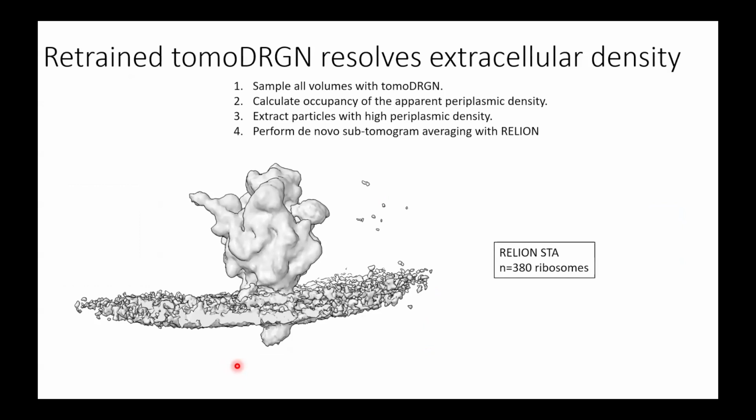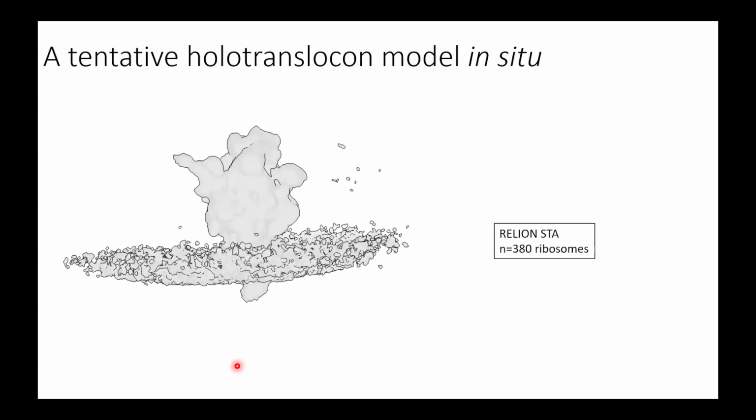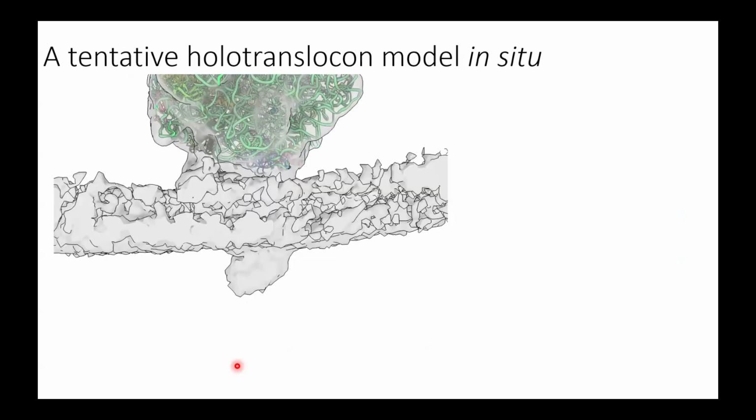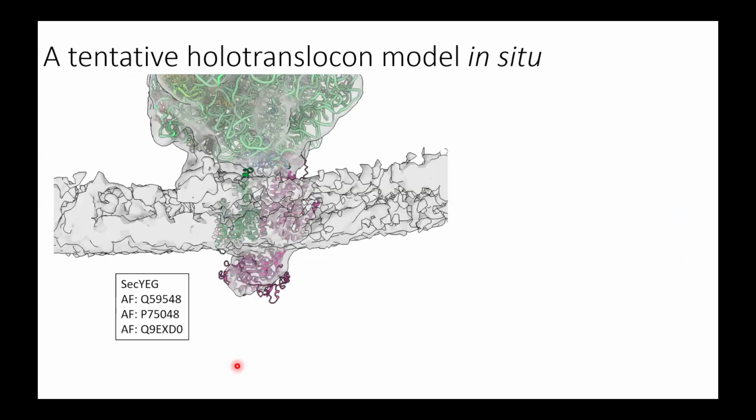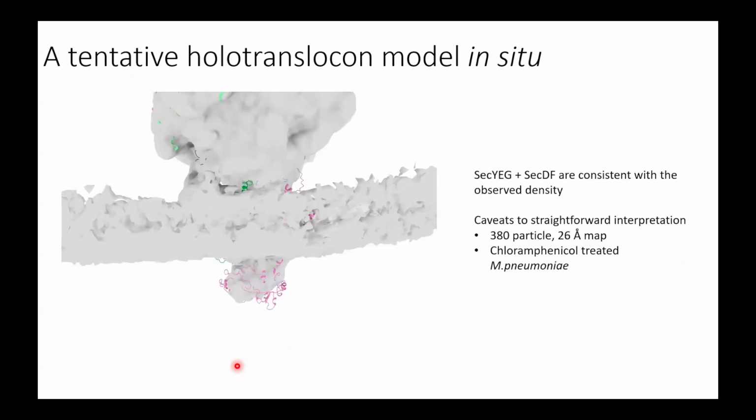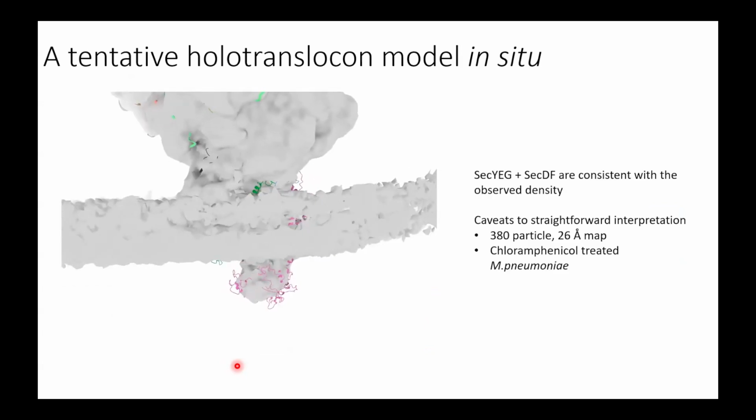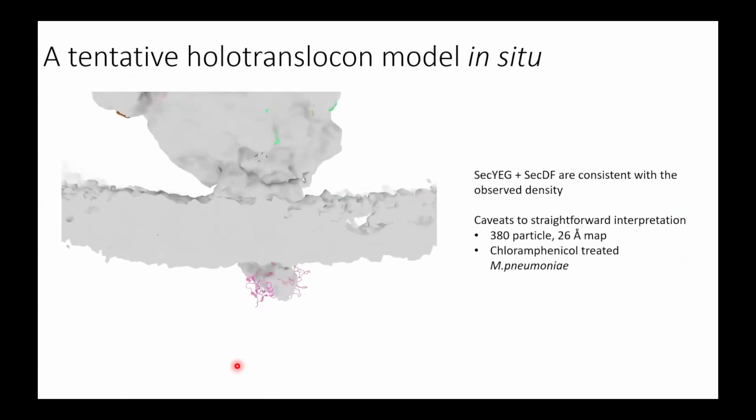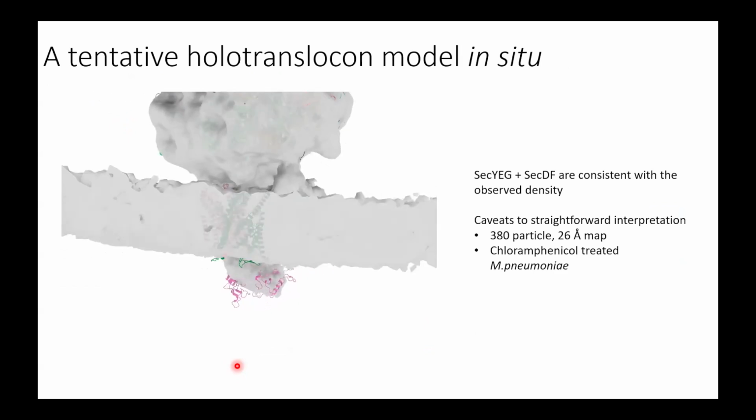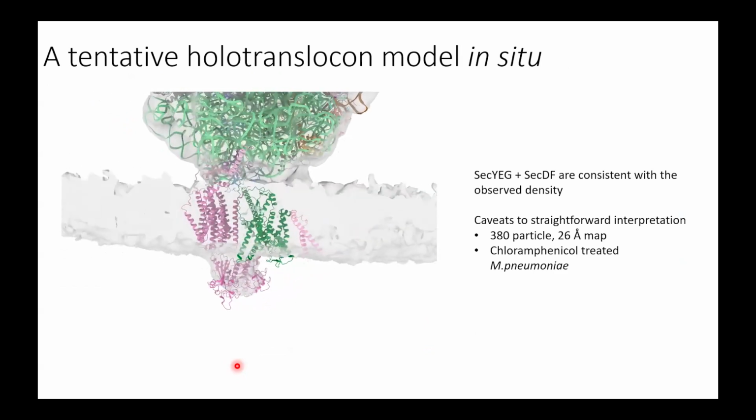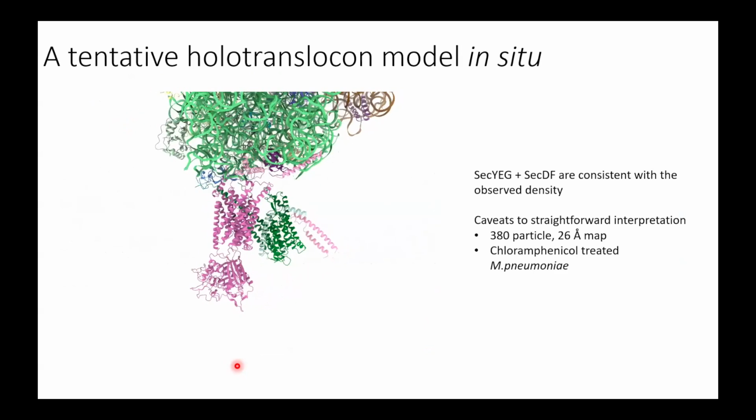And obviously you have to be a little bit careful with this, but you can dock in a 70S and components of the Sec translocon, and build an extremely low resolution model, but a model nonetheless, of what this translocon looks like bound to a 70S on the membrane.